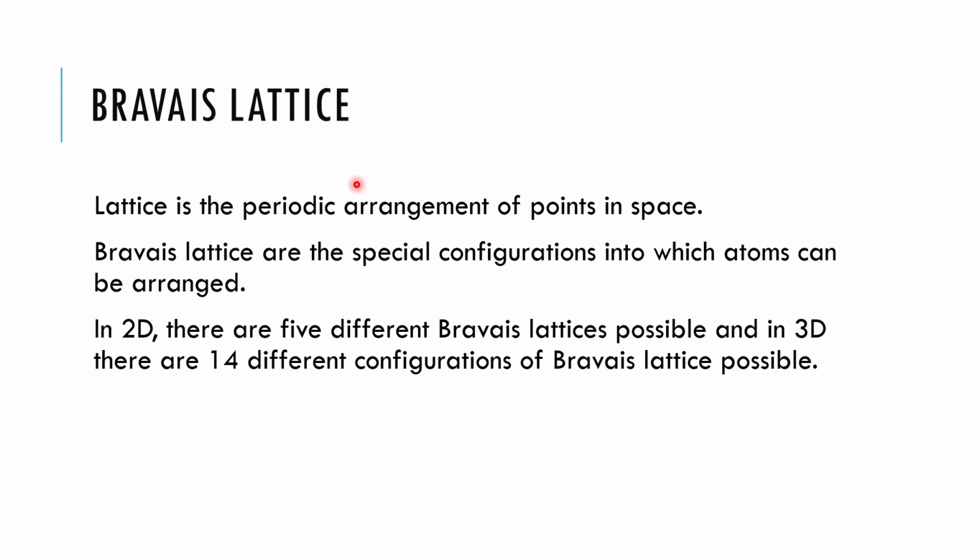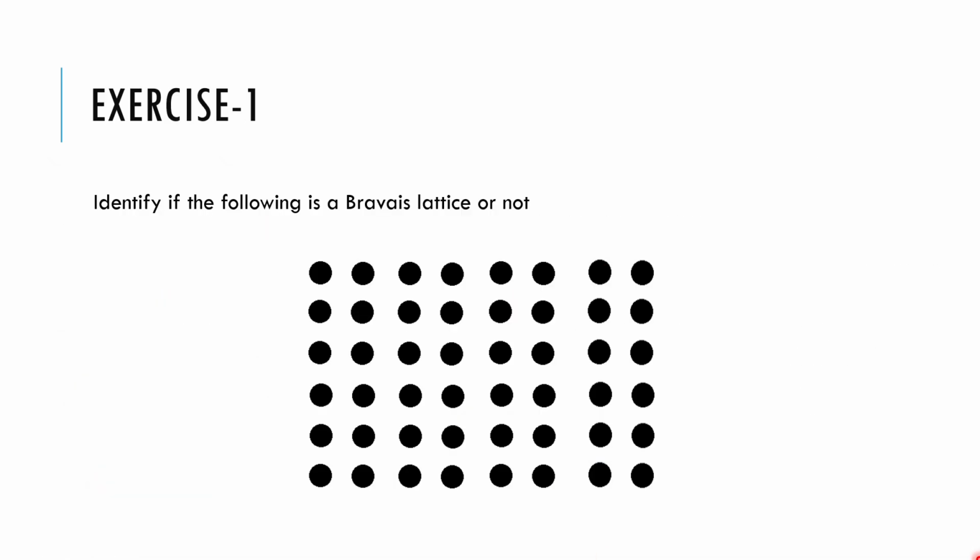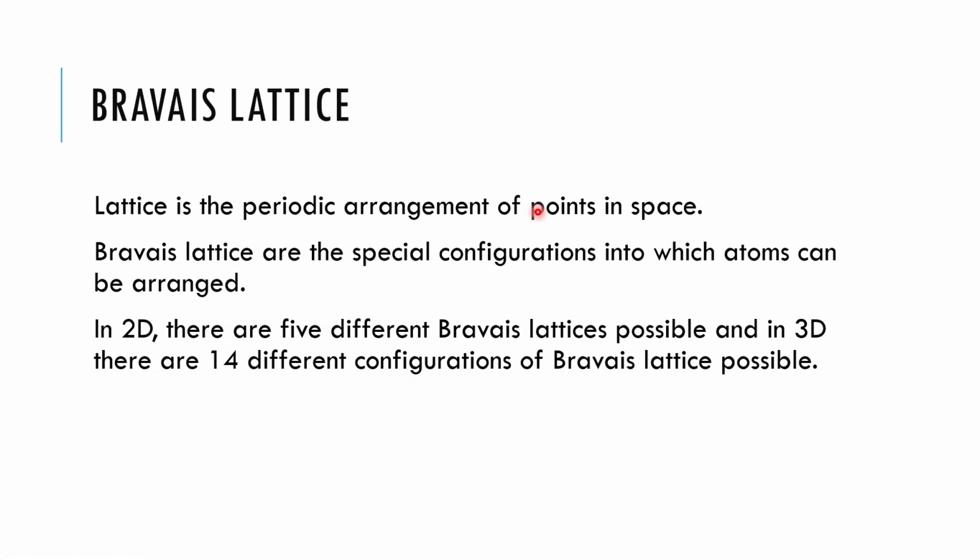A lattice is a periodic arrangement of points in space. You know how these Rangoli patterns are? I can show you a few types of them. These are kind of Rangoli patterns. So these are like lattice points. They are just a mathematical concept, a periodic arrangement of points in space. Bravais lattices are special configurations into which the atoms can be arranged. So this kind of periodic arrangement of points in space is a Bravais lattice.